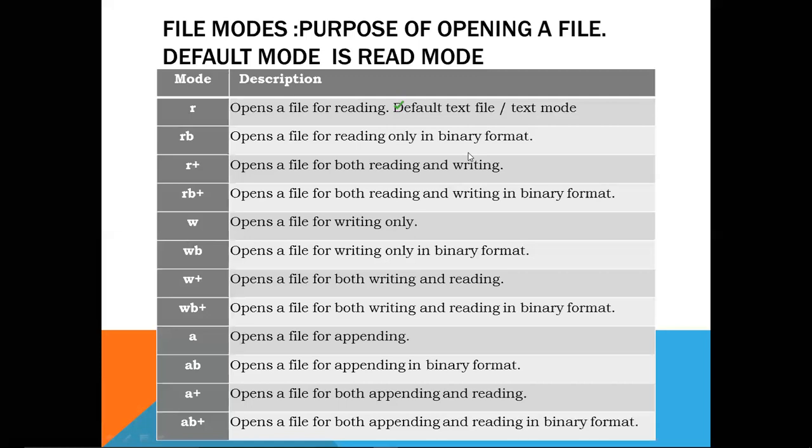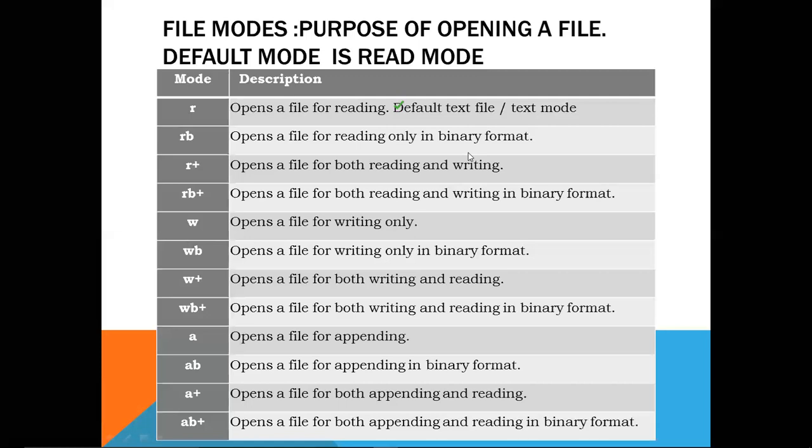W plus means we are opening the file for both writing and reading purpose. The file may or may not exist. If it does not exist, it will be created by the interpreter itself. WB plus opens a file for both writing and reading in binary format.